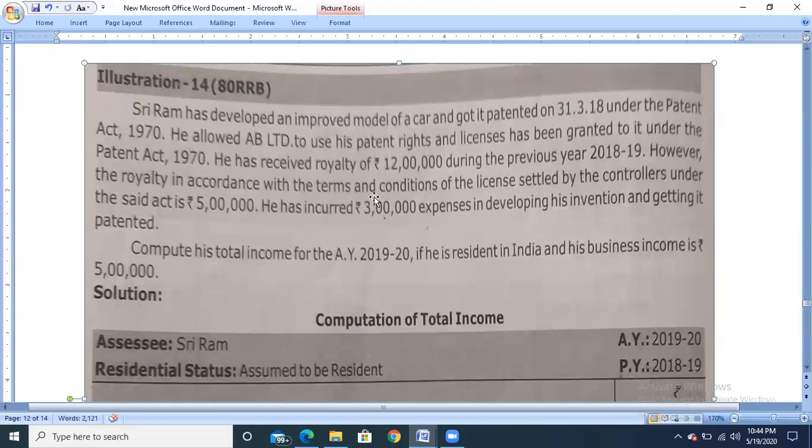So royalty received is 12 lakh, expenses incurred is 3 lakh rupees. And royalty in accordance with the terms and conditions of the license settled by the controller under the said Act is rupees 5 lakh. So as per the terms and conditions, the amount of rupees 5 lakh has been settled with the other party. Calculate his total income for the assessment year 2019-20 if he is resident in India and his business income is 5 lakh. So they have given the business income also as rupees 5 lakh.